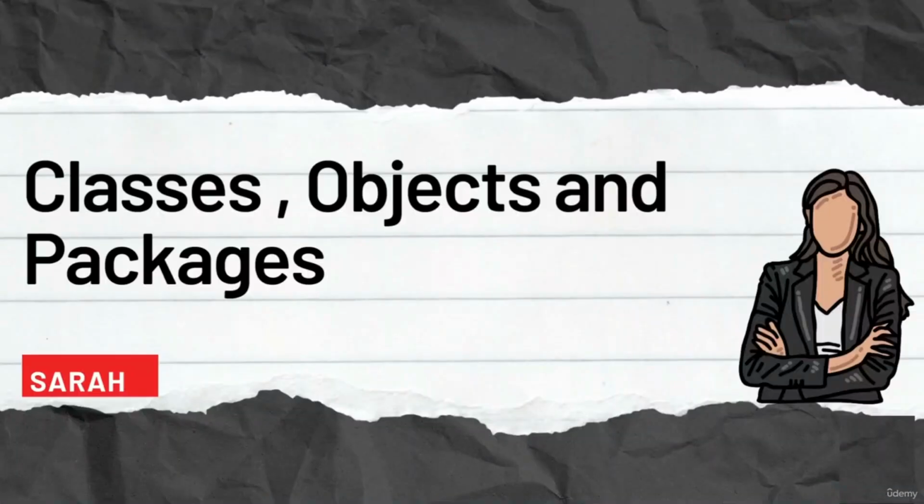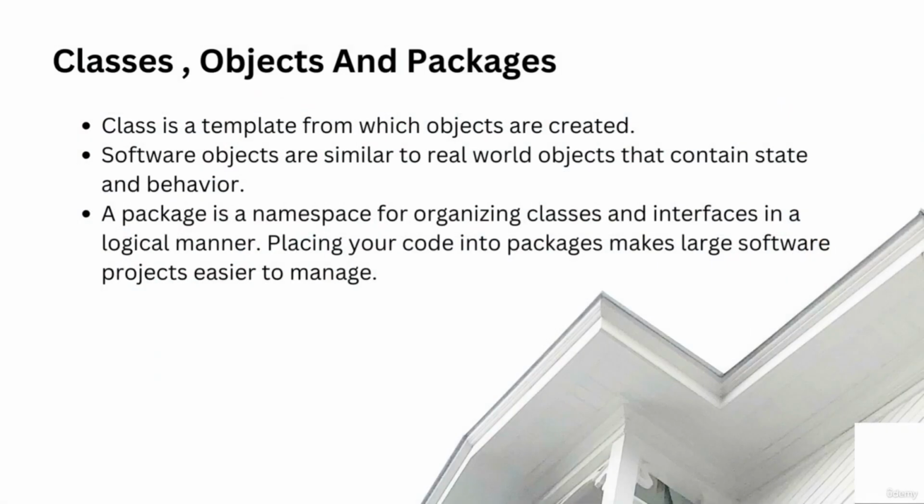Next, we'll be talking about classes, objects, and packages in Java. A class in Java is like a blueprint or a template from which objects are created. For example, in the real world we have a car blueprint from which real cars are made. Here, the blueprint is a class and real cars are objects. Software objects also have state and behavior just like real-world objects.